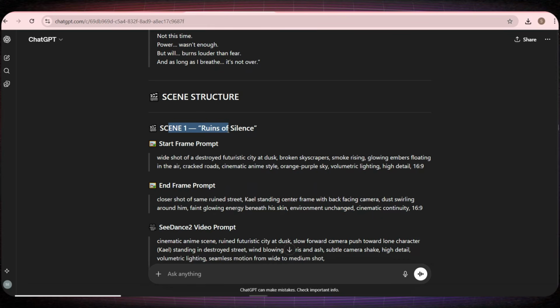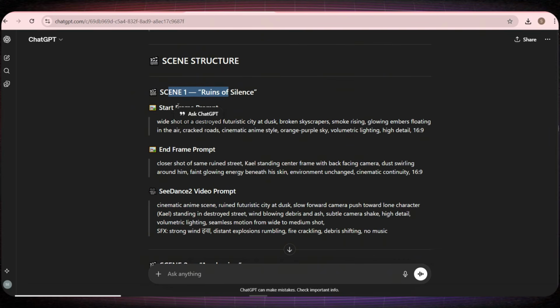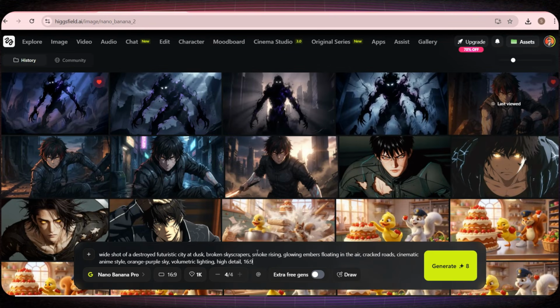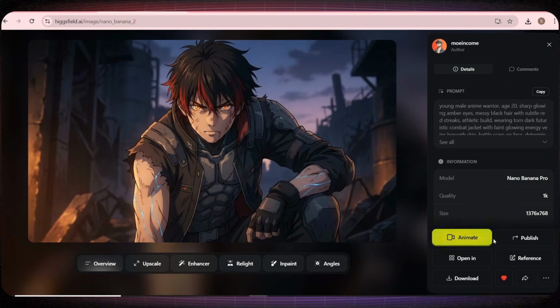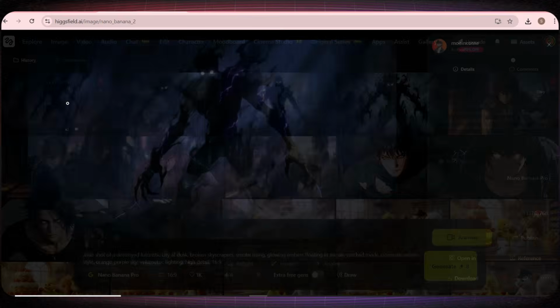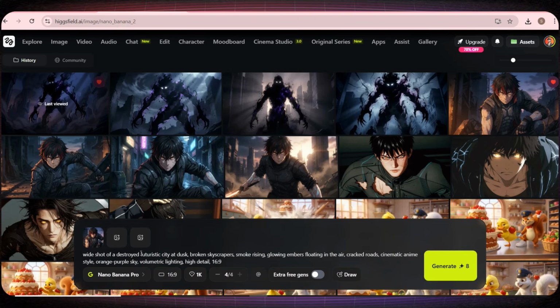So I'll go back again to ChatGPT and copy the prompt for the start frame image of scene 1. Then I'll return to Higgsfield and pay close attention here because this step is very important. To make sure the characters stay consistent across all scenes, we'll click on each character image and then click the reference button. This tells the AI model that the images we generate must use these exact characters. After that, I'll paste the scene 1 prompt here and click Generate.